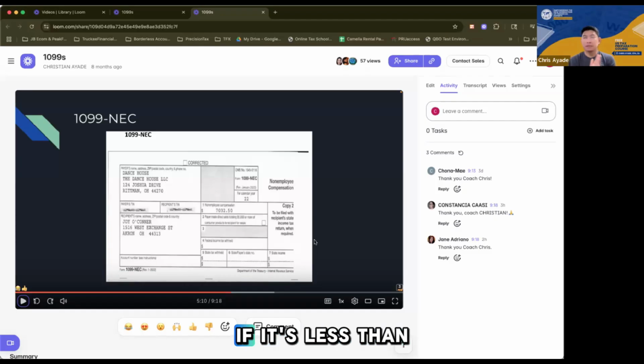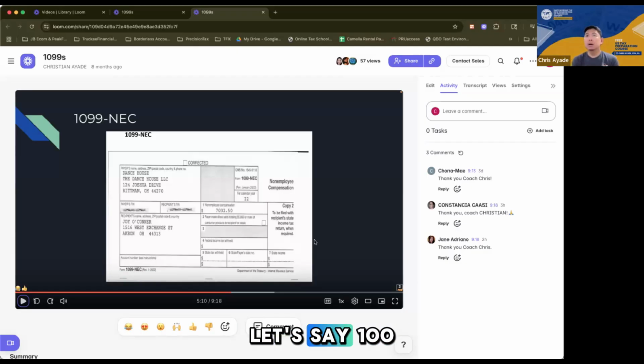So if it's less than 12 months, say for example, you bought it in November of last year, and then you sold it in January of 2025, that would still be short term, even if it crossed a year, right? Because if you look at it, you bought it less than 12 months ago, right?